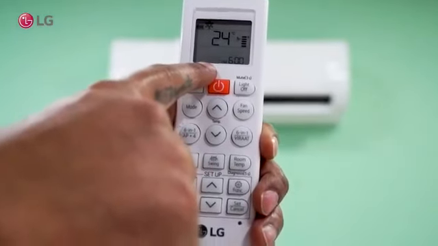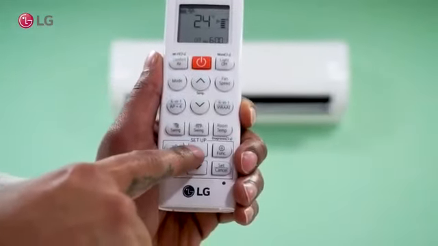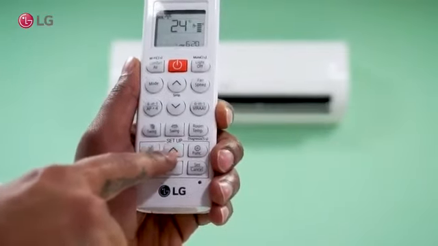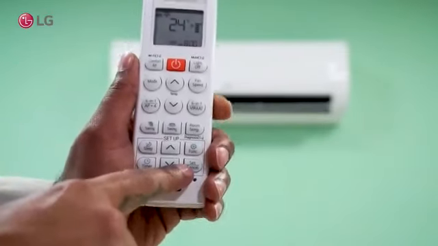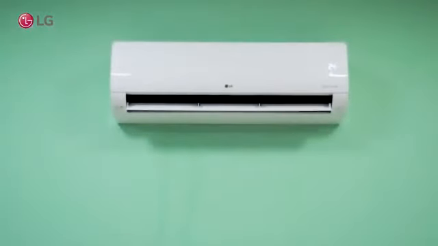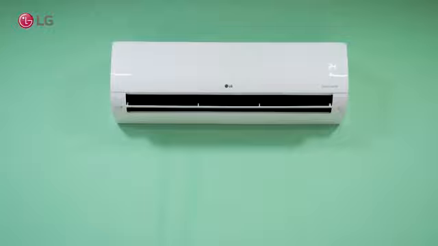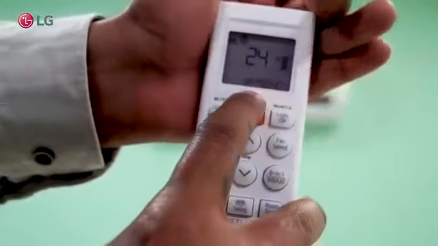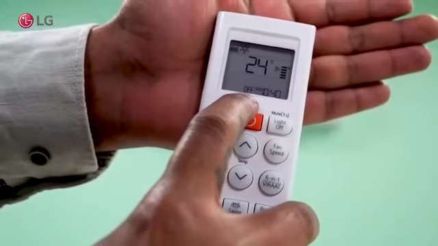Now you can set the off timer as per your requirement by using the up-down navigation button, then press Set Cancel button on the remote to start the timer. Once the timer is start, clock icon will appear on the indoor unit display. And in the remote display, off will appear on left of the actual time.